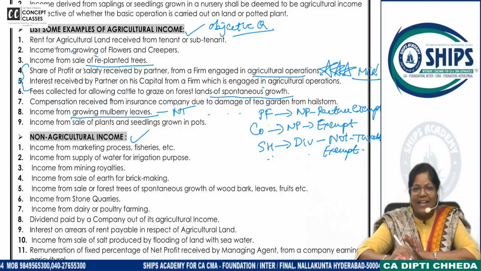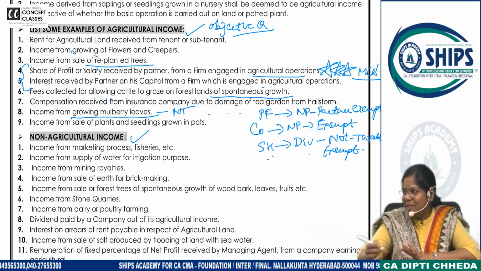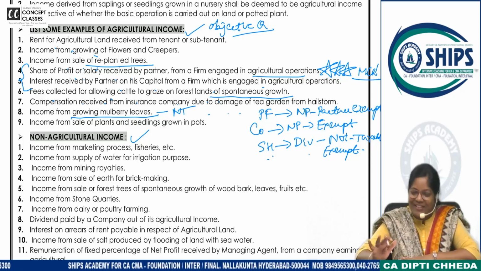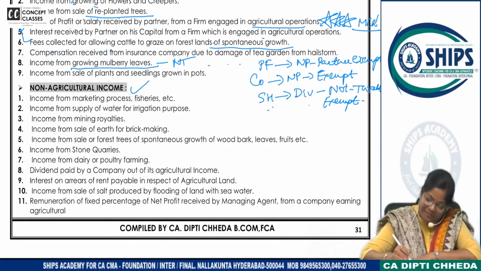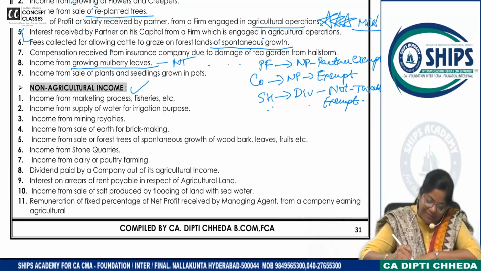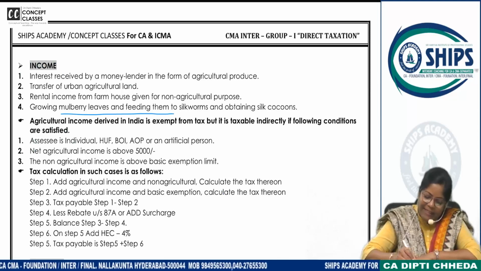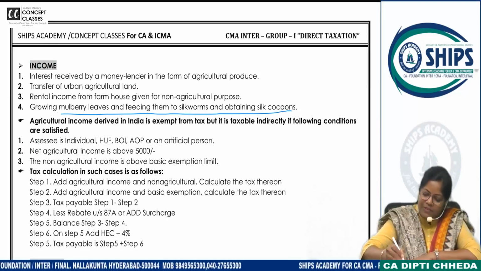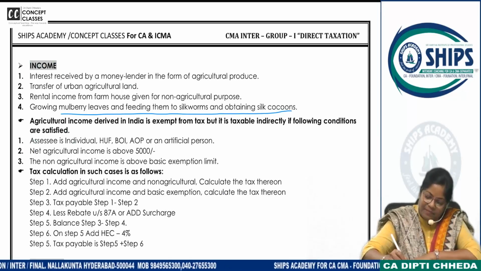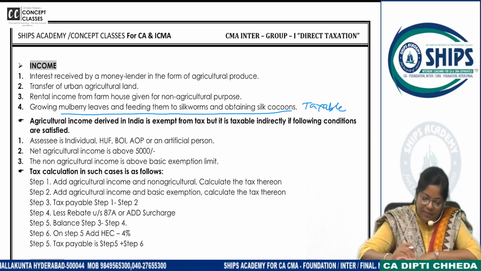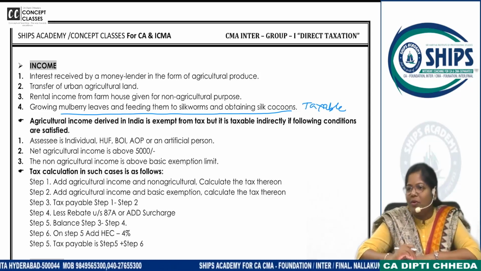NT, not NT Rama Rao, NT means from now onwards, because I am going to teach you residential status also. NT means not taxable. And below, feeding the silkworms, here, growing mulberry leaves and feeding the silkworms. This is taxable. Followed or not?